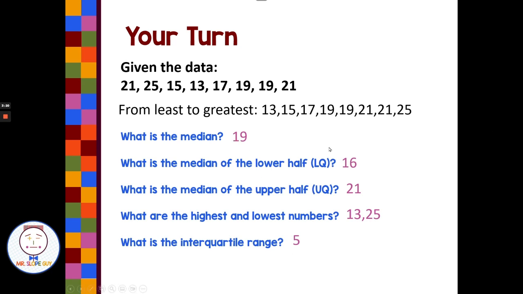These five points would be how we'd make a box and whisker plot. We would use these five points above a number line, and we would create our data display.